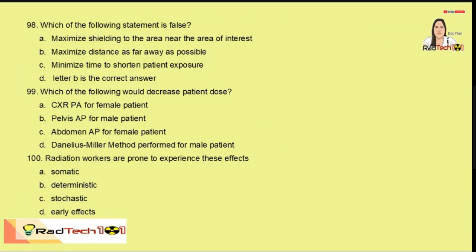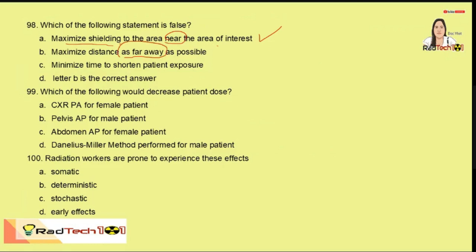Which of the following statements is false? Maximize shielding to the area near the area of interest. Maximize distance as far away as possible. Minimize time to shorten patient exposure. Letter B is the correct answer. Let's check. Maximize shielding: yes, this is recommended, not to the area of interest but to the area near. So this is correct. Maximize distance, as far away as possible.